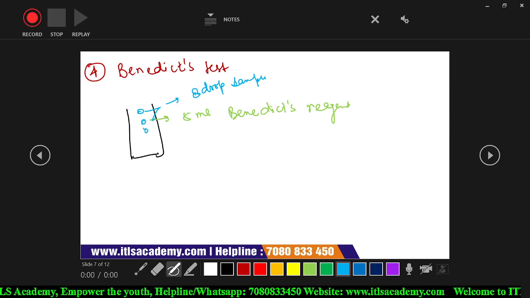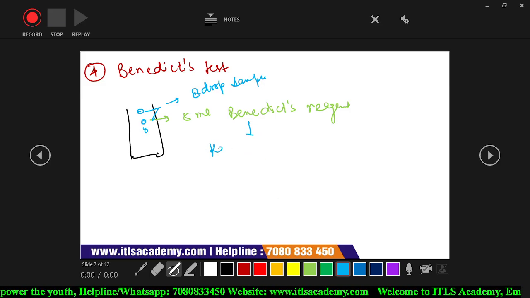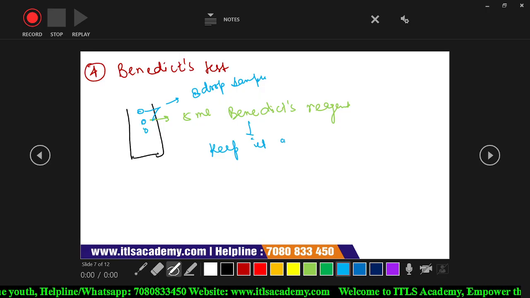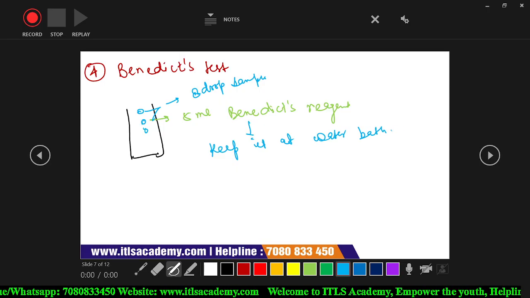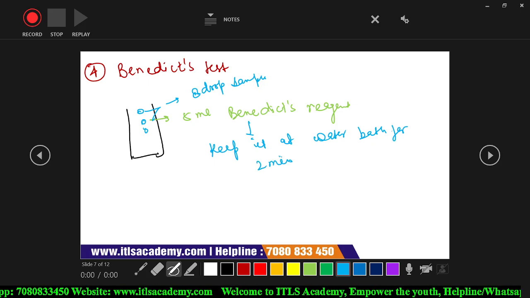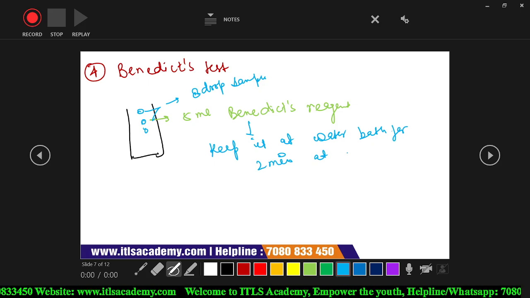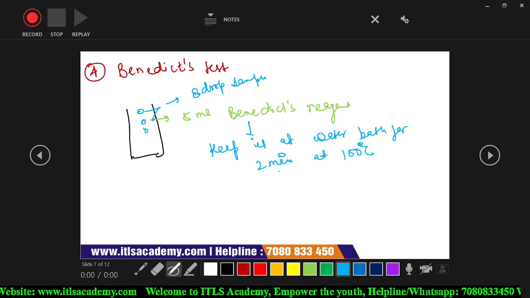Then after that we keep it in a water bath for 2 minutes at 100 degrees Celsius.